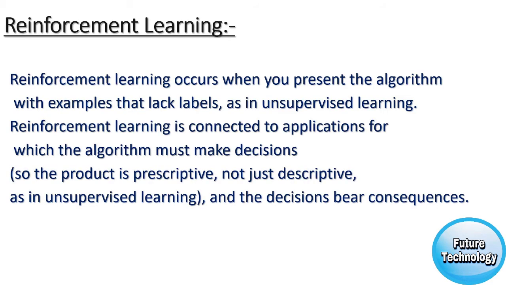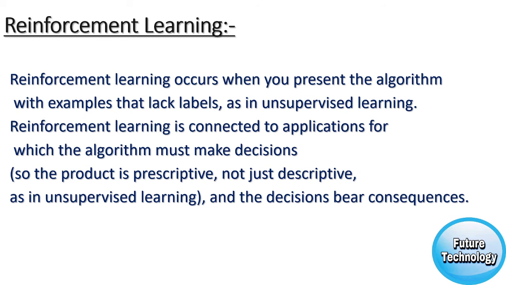Reinforcement learning. Reinforcement learning occurs when you present the algorithm with examples that lack labels, as in unsupervised learning. However, you can accompany an example with positive or negative feedback according to the solution the algorithm proposes. Reinforcement learning is connected to applications for which the algorithm must make decisions. So the product is prescriptive, not just descriptive, as in unsupervised learning. And the decisions bear consequences.